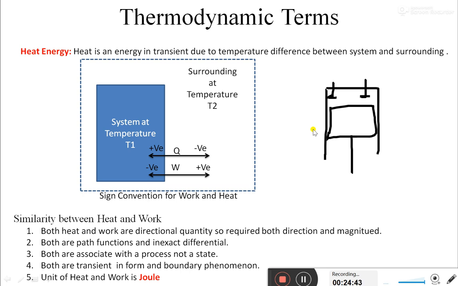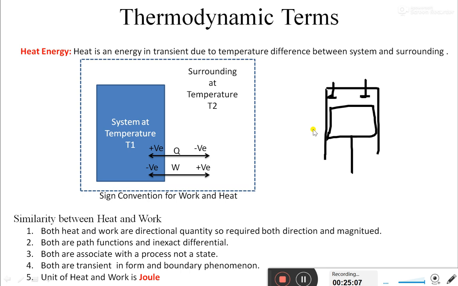So work can be converted into heat 100%. But heat cannot be converted into 100% work. Some amount of it may be stored as internal energy, and only some amount is obtained as work output. But work can be 100% converted into heat energy.